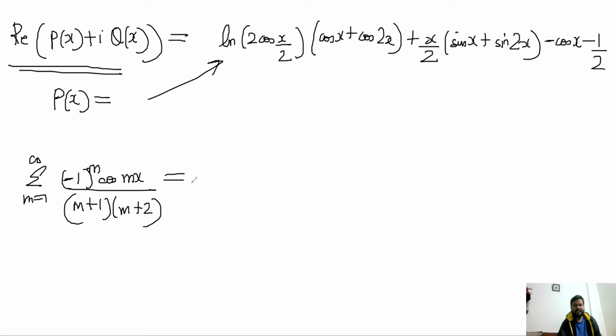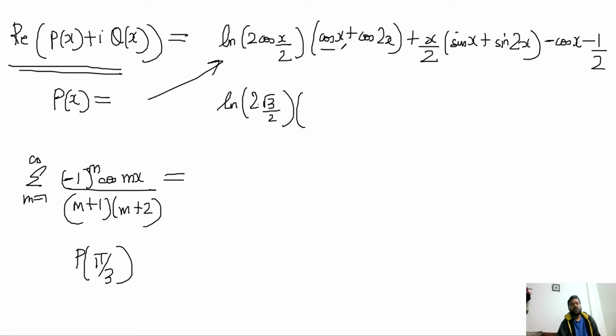And that means that I can put the value of x is equal to pi by 3 here. When I do x is equal to pi by 3, I will get the required series that was asked in the question. So p of pi by 3 will become ln 2 cos pi by 6. So cos pi by 6 is root 3 by 2. And this becomes cos pi by 3 is half and cos 2 pi by 3 is minus half. So this term anyway vanishes.